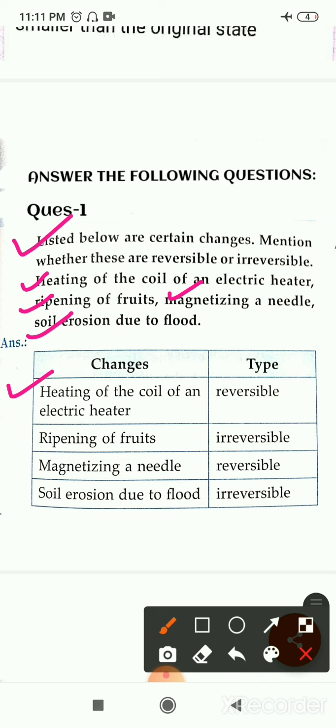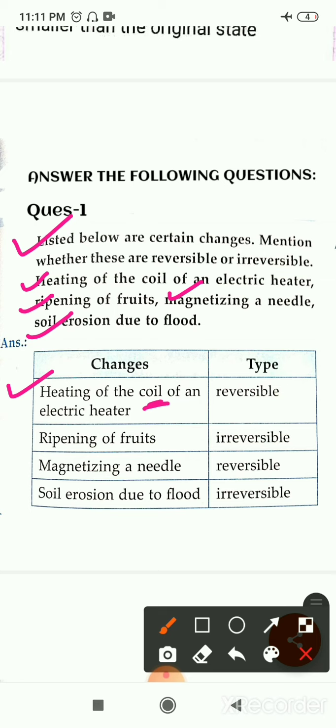So we all know when we switch on the electric heater, then due to the flow of electric charge, its coil becomes hot and gives heat. Some part of the light we can also get from it.